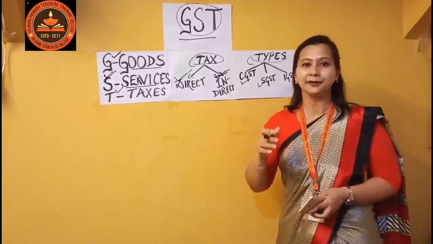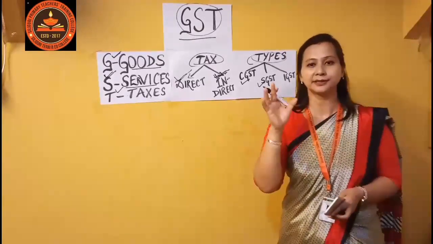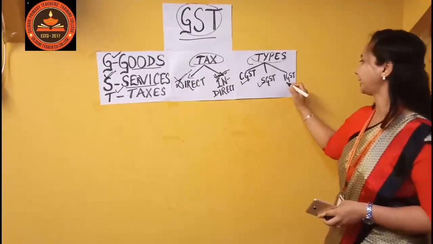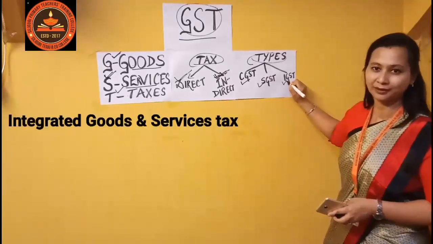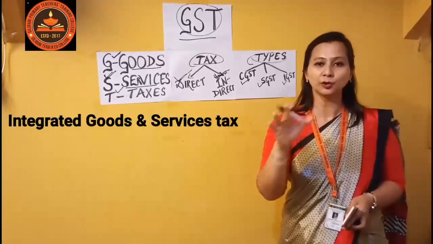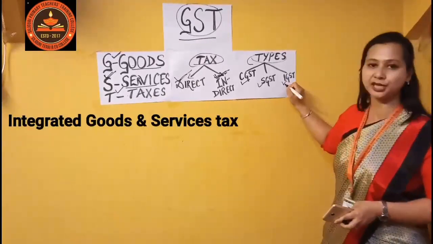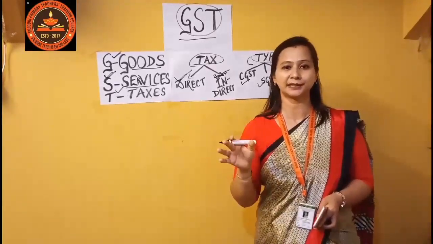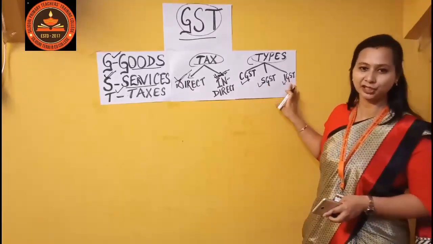And when we pay taxes to two different state governments and one central government, that time the government follows IGST. That is, tax is divided between the two state governments and the central government under IGST. Hence, there are three different types of GST: CGST, SGST and IGST.